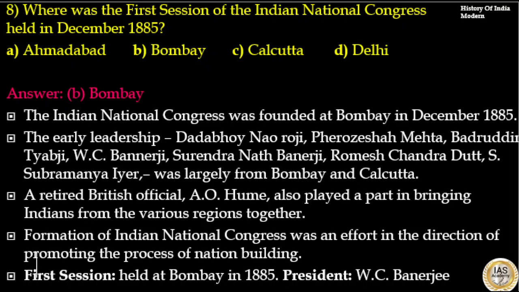A retired British official, A.O. Hume, also played a part in bringing Indians from various regions together. The formation of the Indian National Congress was an effort in the direction of promoting the process of nation building. The first session was held at Bombay in 1885 and the president was W.C. Banerjee. So the answer to this question is option B, Bombay.